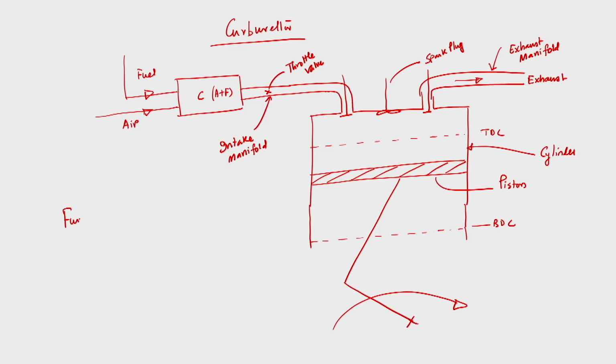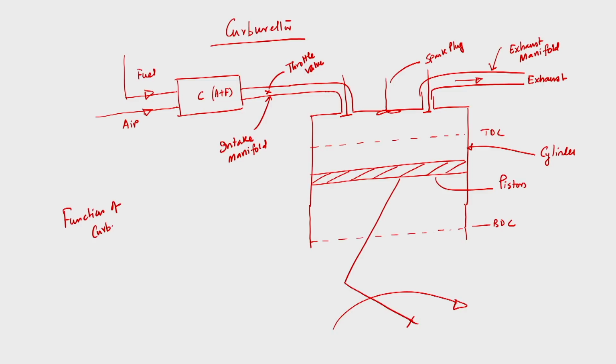So, what is the function of carburetor and throttle valve? Throttle valve is very important because its function is to control the air fuel mixture to be supplied into the cylinder depending upon the load, and the function of the carburetor is to allow the mixture of air and fuel before introducing. This is very important.